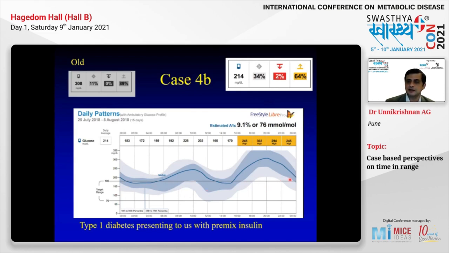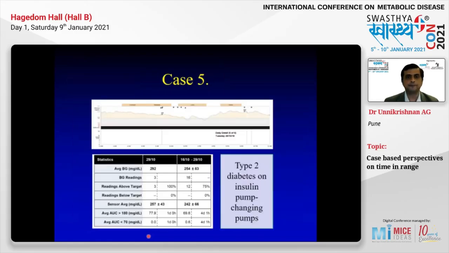But as you will see, the glargine given at night is not lasting 24 hours and the sugar is just going up after 4 p.m. This suggests that in this type 1 diabetes, you may like to give glargine twice a day to improve the time in range. Or you might have to shift to a U300 glargine or a degludec.